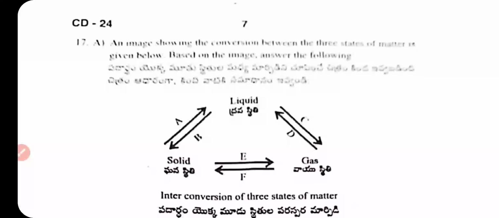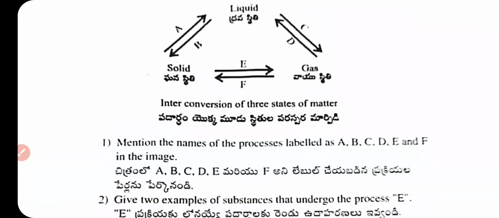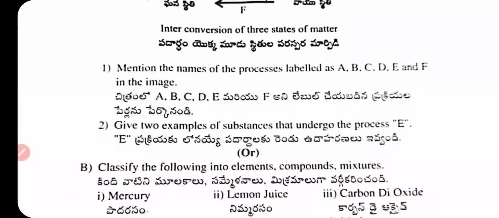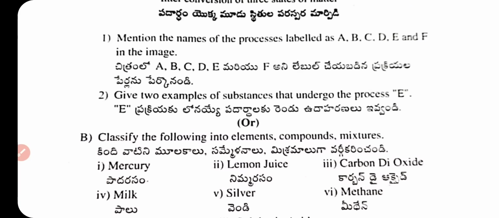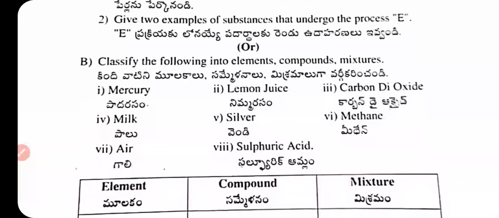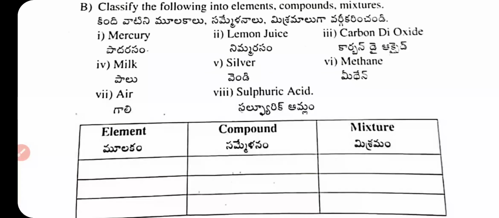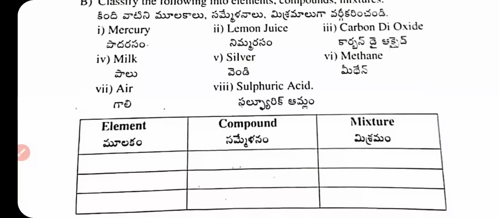The 17th question: an image showing the conversion between the states of matter is given below. Based on the image, mention the names of the processes A, B, C, D, E, F in the image. Give two example substances that undergo process E. Classify element, compound and mixture: mercury, lemon juice, carbon dioxide, milk, silver, methane, air, sulfuric acid.